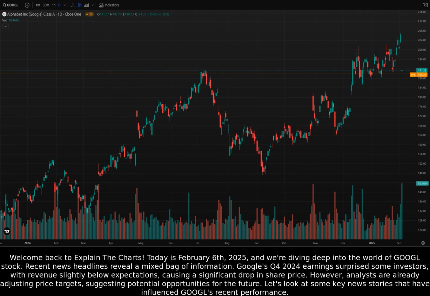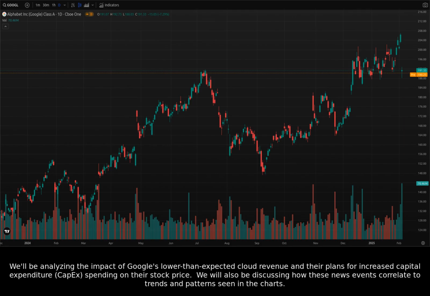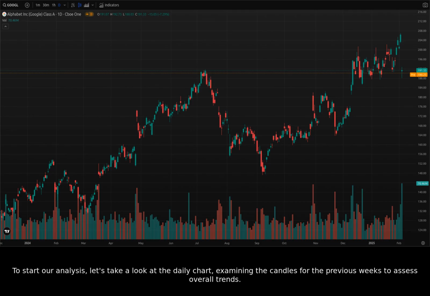Let's look at some key news stories that have influenced GOOGL's recent performance. We'll be analyzing the impact of Google's lower-than-expected cloud revenue and their plans for increased capital expenditure, CapEx, spending on their stock price. We will also be discussing how these news events correlate to trends and patterns seen in the charts. To start our analysis, let's take a look at the daily chart, examining the candles for the previous weeks